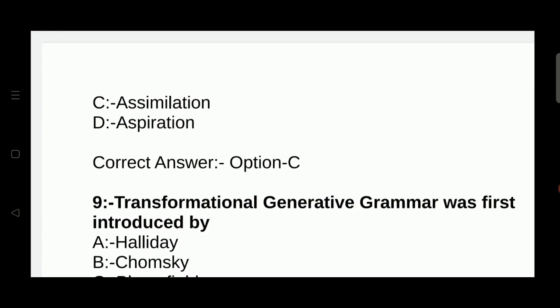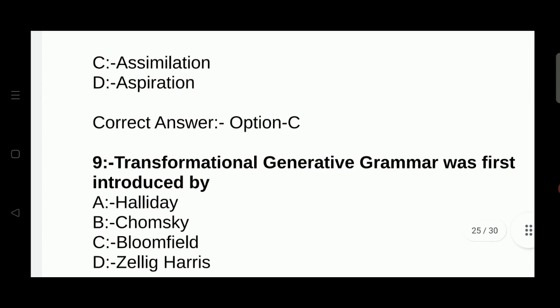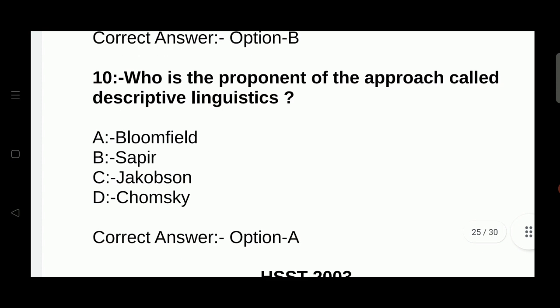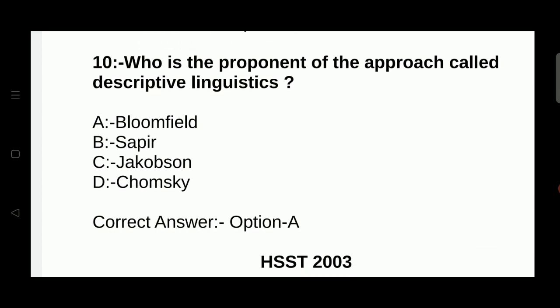Transformational generative grammar was first introduced by, so I'm sure you know the answer well. So the right answer is Noam Chomsky, who is the proponent of the approach called descriptive linguistics. The answer is Leonard Bloomfield.